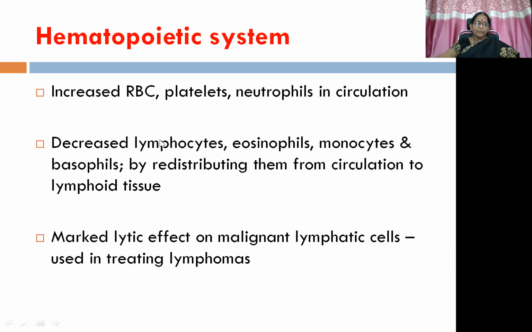Then actions on the hematopoietic system. There is increased RBC, platelets, and neutrophils in circulation, whereas lymphocytes, eosinophils, monocytes, and basophils are decreased by redistributing them from circulation to lymphoid tissue. Because of this redistribution from circulation to the lymphoid tissue, we can see the decreased number within the blood circulation. Apart from that, a marked lytic effect on malignant lymphatic cells can be seen. This pharmacological action is used in the management of lymphomas with glucocorticoids.